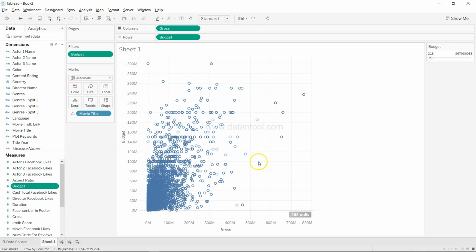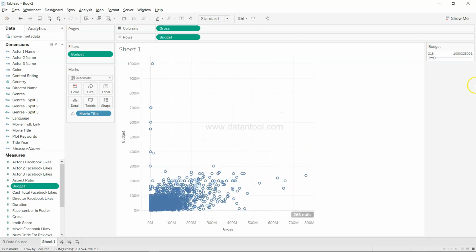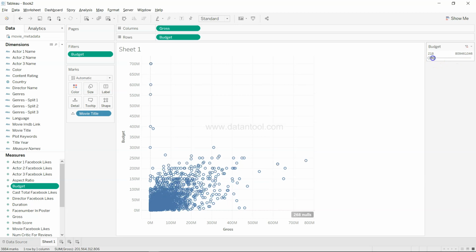But in scenarios like this, for most of the observations, anything which is less than 1 billion shows that there is a positive correlation. So as you go down, the higher the budget, the better the gross revenue is.